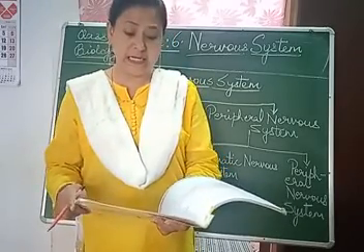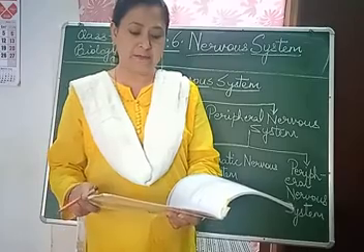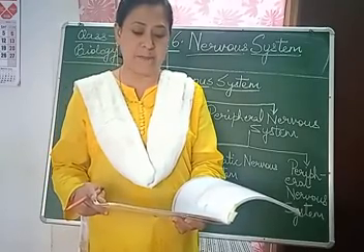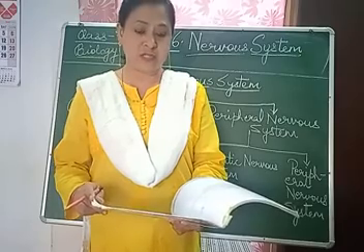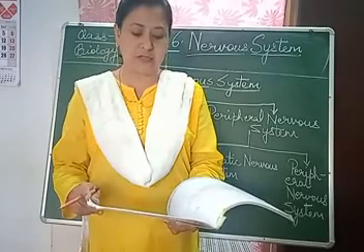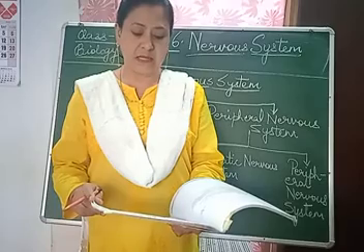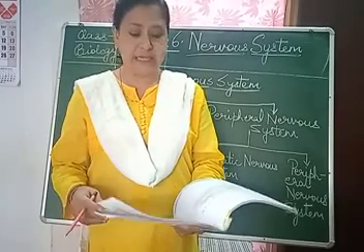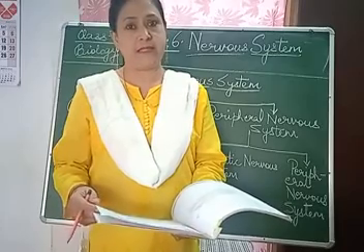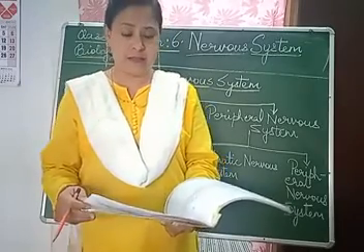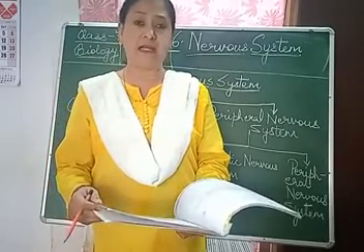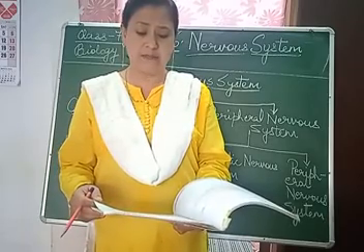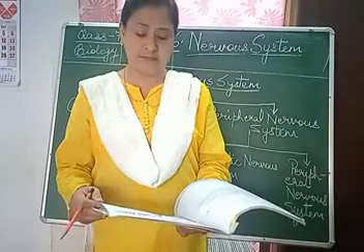Let's read nervous system. The system which controls and coordinates all the activities of body parts in response to stimuli by the conduction of nerve impulse is called nervous system. And when these nerves get stimulated, then the body part gets worked.